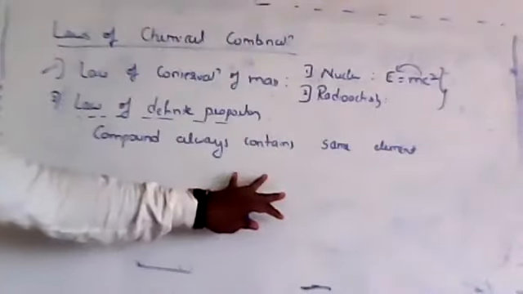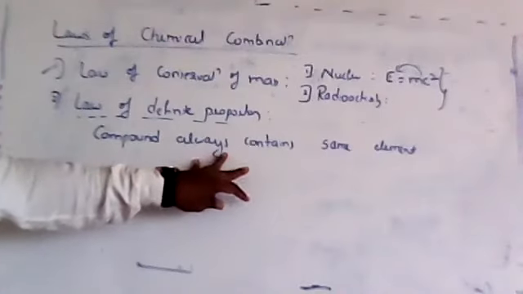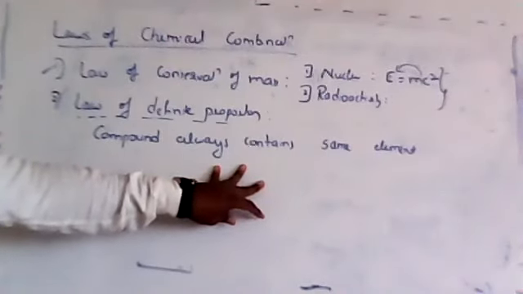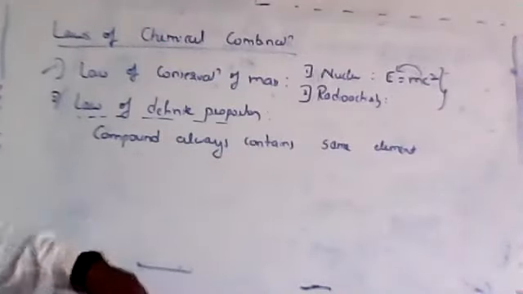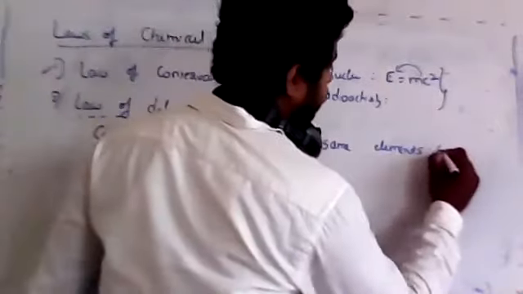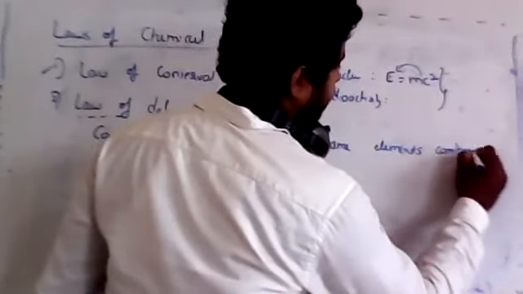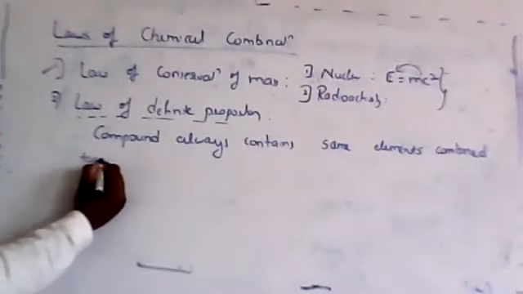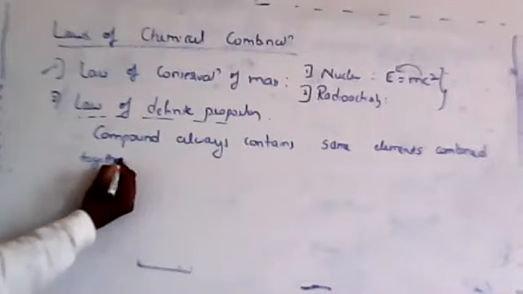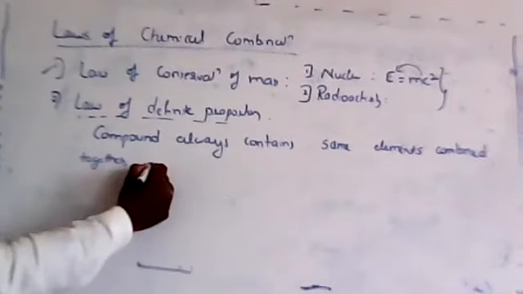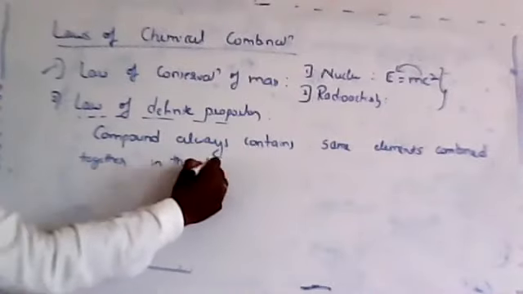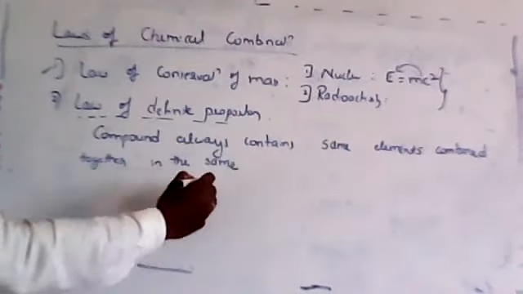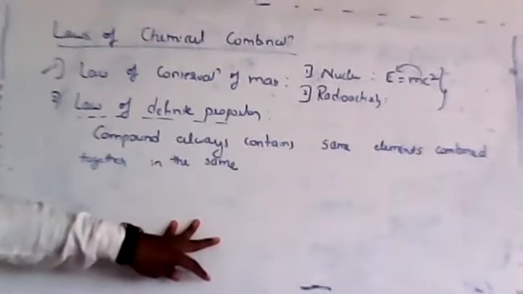Let me just write it, then I'll explain.